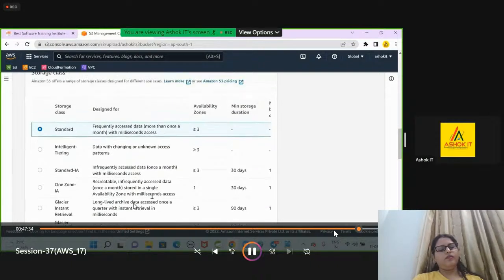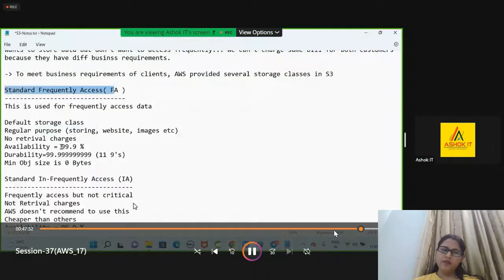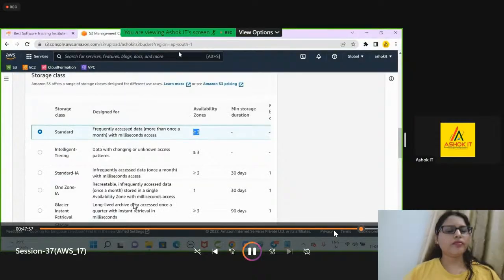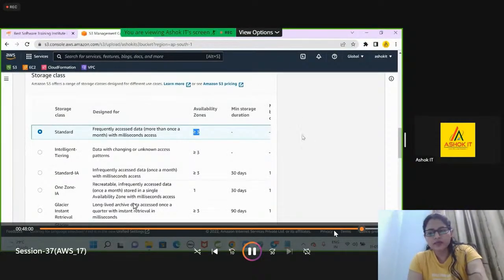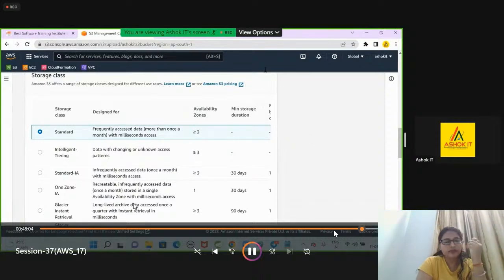Okay, now you see availability zones: more than 3. Whatever data you are storing in the S3 bucket, that data will be stored in more than 3 availability zones. If one availability zone collapses, your data is still secure in another availability zone. AWS is providing 99.9% availability. In Mumbai, we have 3 availability zones. If some power failure happened in one availability zone, your data will still be available in another availability zone. AWS will provide you that.